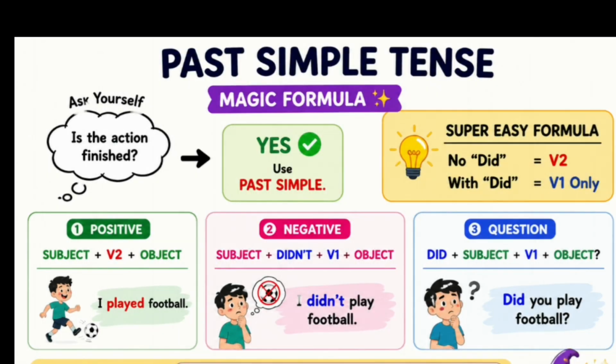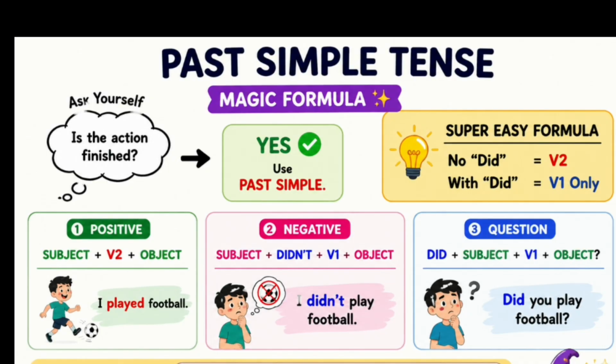Today we are going to learn about past simple tense. First of all, ask yourself the action you have completed, the action you had finished, then you use past simple tense. How? In a positive sentence, first use subject, verb की second form, and object. In present simple, you say I play football. In a positive past simple sentence, you say I played football.